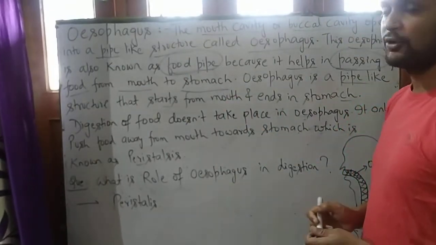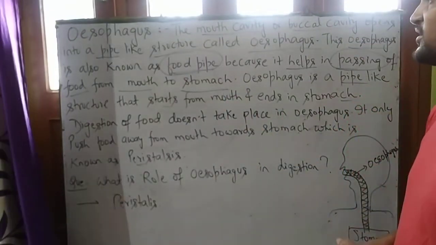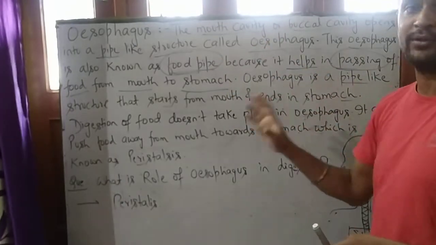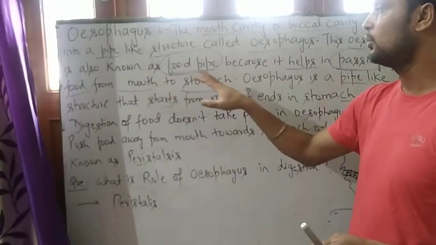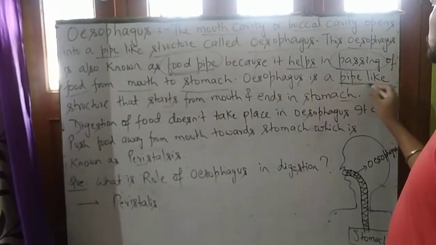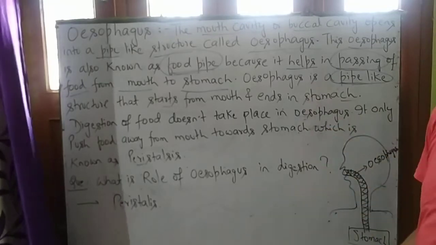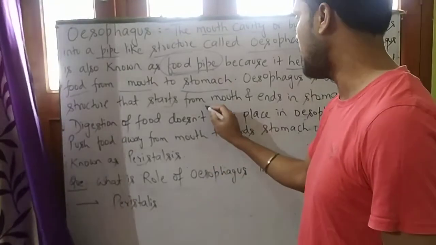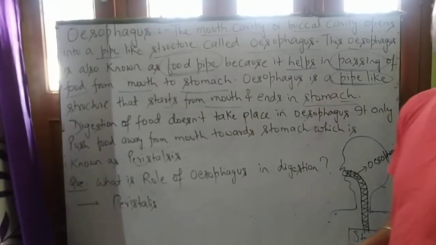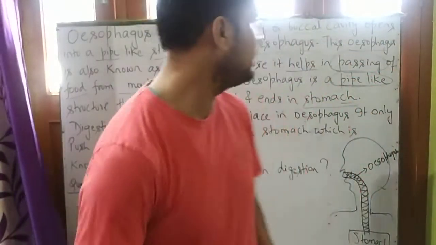So esophagus is a pipe-like structure. It is also known as food pipe. It helps in passing of food from mouth to stomach. Esophagus is a pipe-like structure that starts from mouth and ends in stomach. So what we have studied about esophagus?